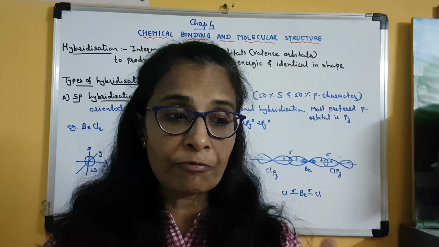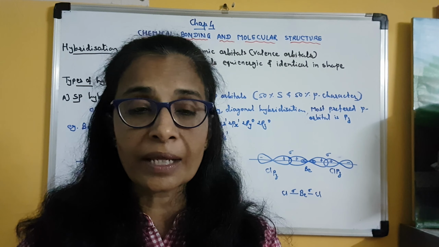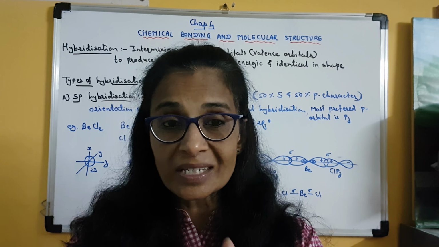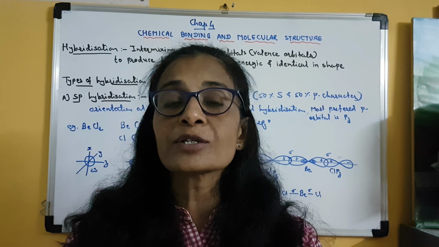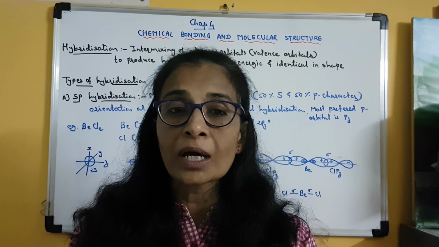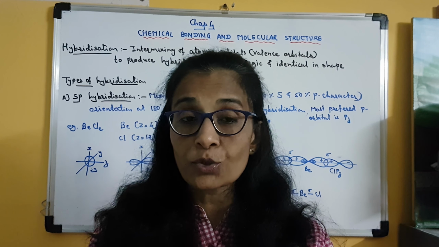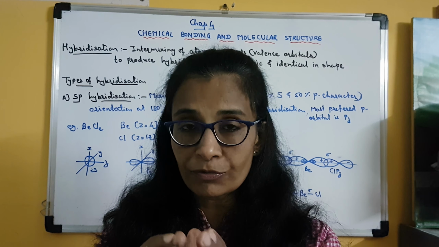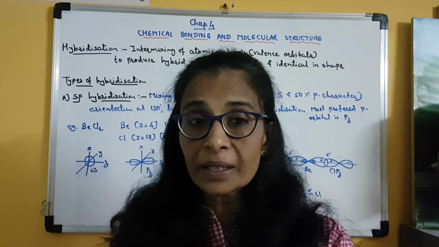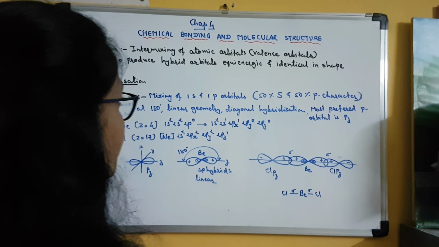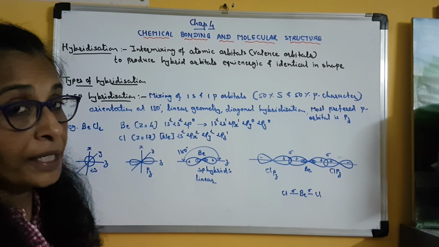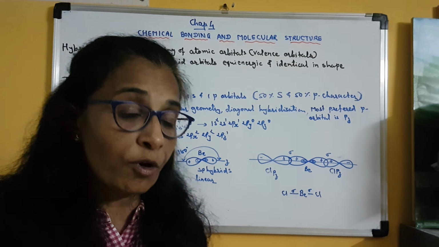For example, if we mix red and white color, then we get pink. But once the pink color is obtained, then it is very difficult to distinguish between the red and white. So this is a real mixing of the objects. But here, in case of hybridization of orbitals, it is not that type of mixing.